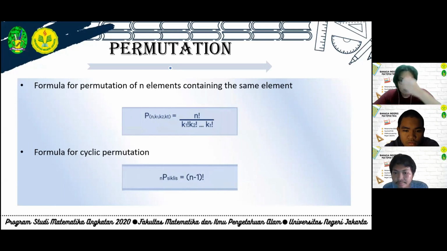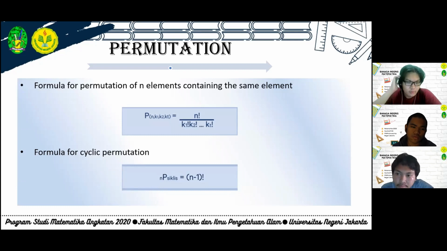The third formula for permutation is the formula for permutation of n elements containing the same elements. P n choose k1, k2 until kt equals n factorial divided by k1 factorial times k2 factorial and so on up to kt factorial. The fourth formula is the formula for cyclic permutation. The formula is P cyclic of n equals n minus 1 factorial.